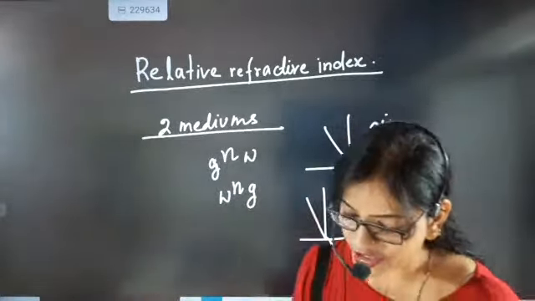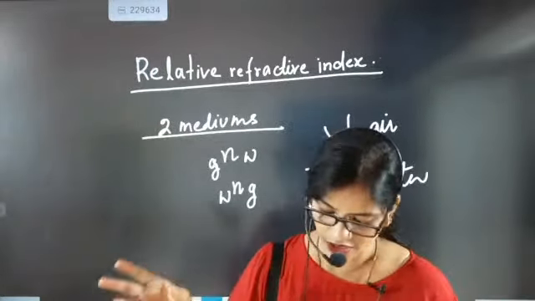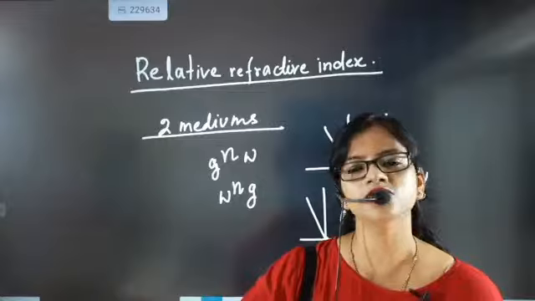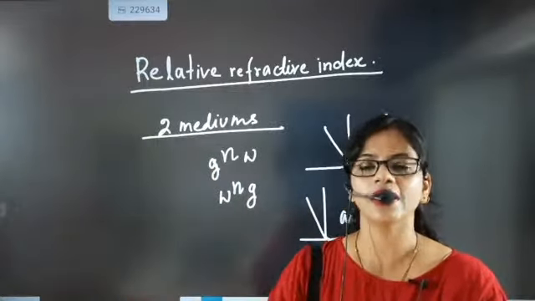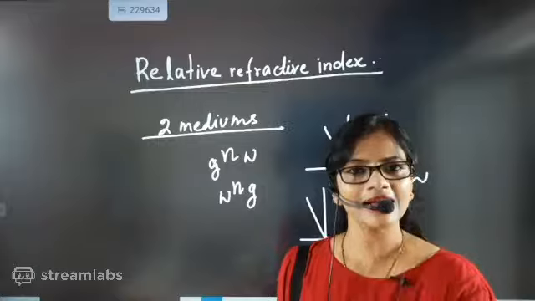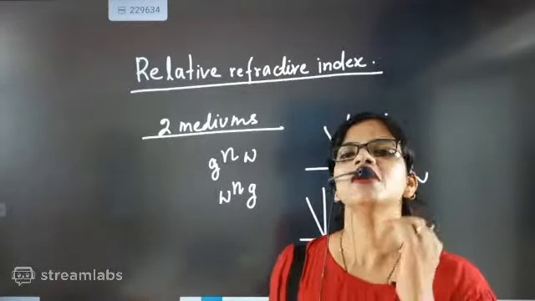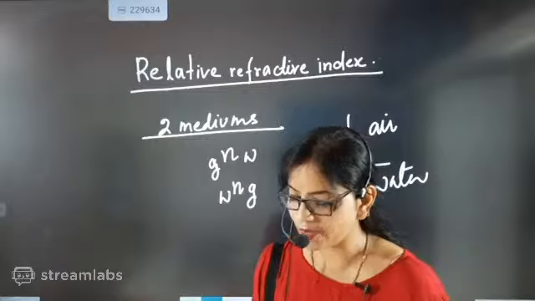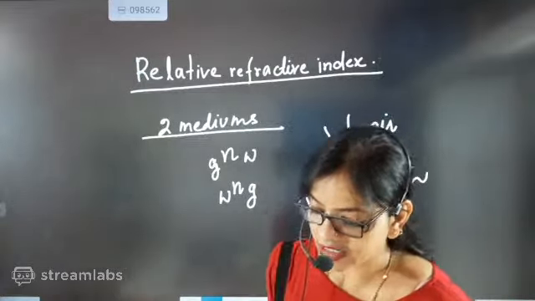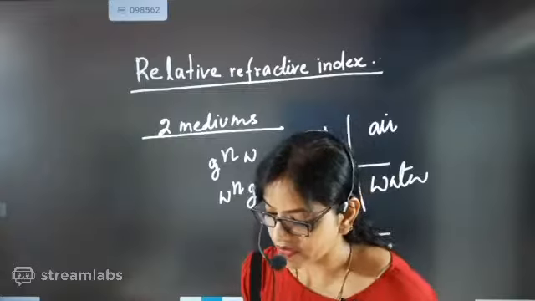Then when you are taking two different mediums, that is non-air, correct. That means we have taken two different mediums other than air, then that refractive index is called relative refractive index. That is exactly called what beta? Relative refractive index.